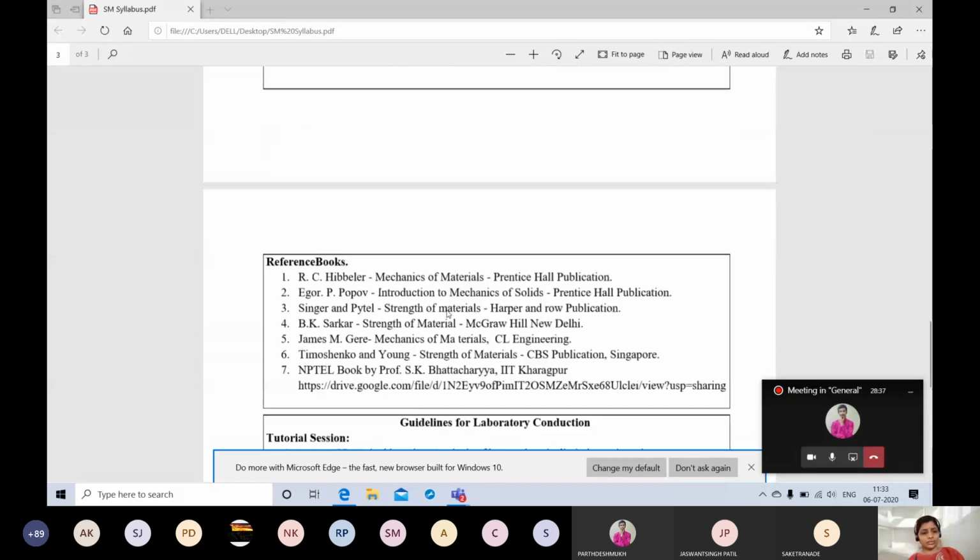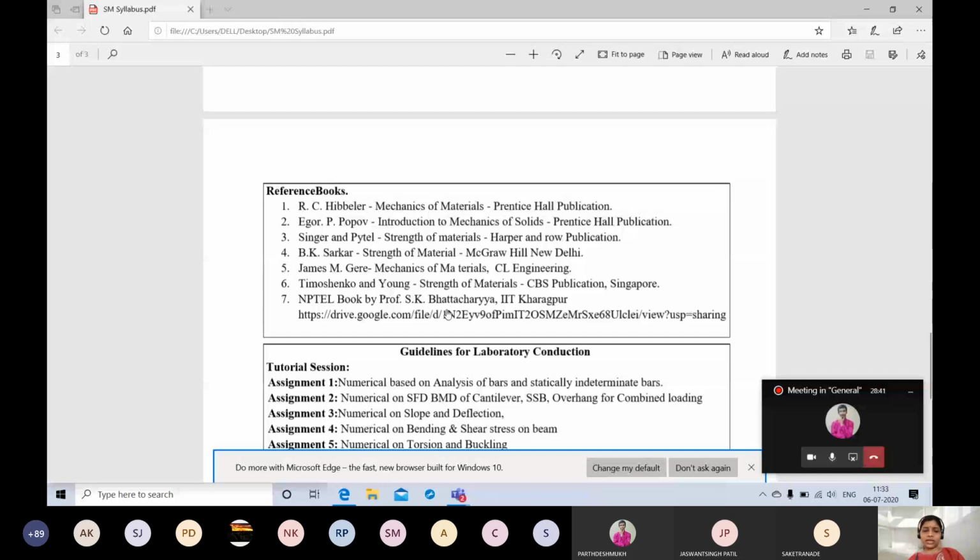Reference book you can go through, but I'll say just try to avoid it. It will create more confusion, because the sign conventions are different when we solve the numericals, and the notations are different in the reference book. You can go through that one. I'm not saying totally no, but while referring, be cautious that you have to follow our sign conventions and our notations. It should not confuse you.